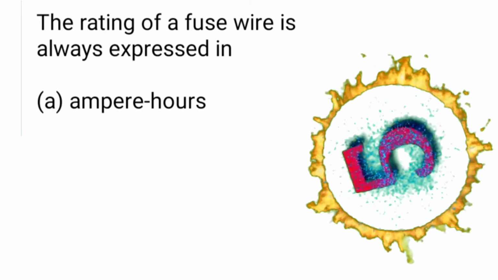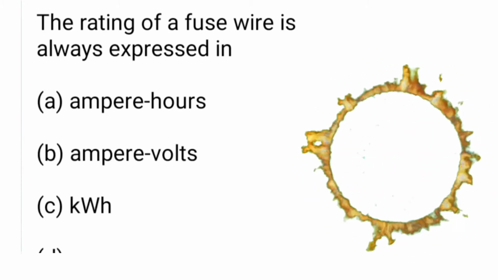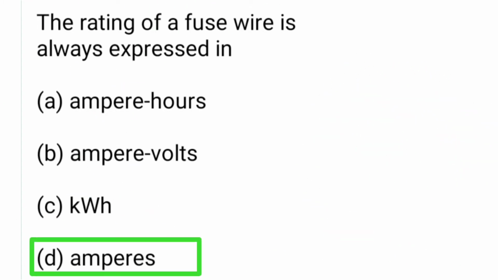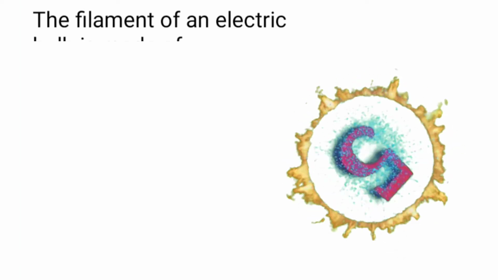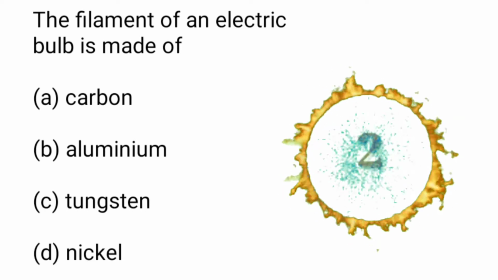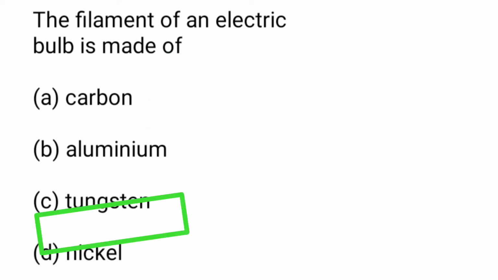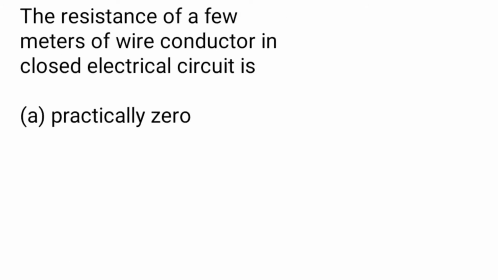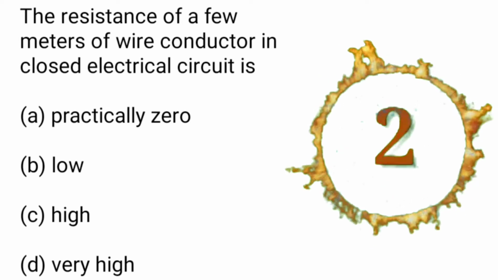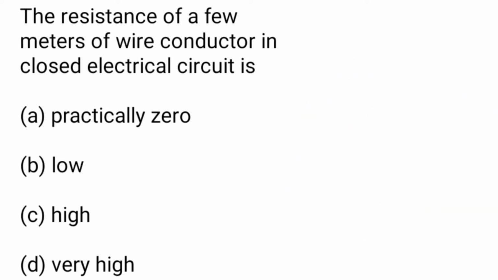Next one is, the rating of a fuse wire is always expressed in: A. ampere hour, B. ampere volts, C. kWh, D. amperes. Here answer is D. Amperes. Next one is, the filament of electric bulb is made of: A. Carbon, B. Aluminum, C. Tungsten, D. Nickel. Here answer is C. Tungsten. Next one is, the resistance of a few meters of wire conductors in closed electrical circuit is: A. Practically 0, B. Low, C. High, D. Very high. Here answer is A. Practically 0.